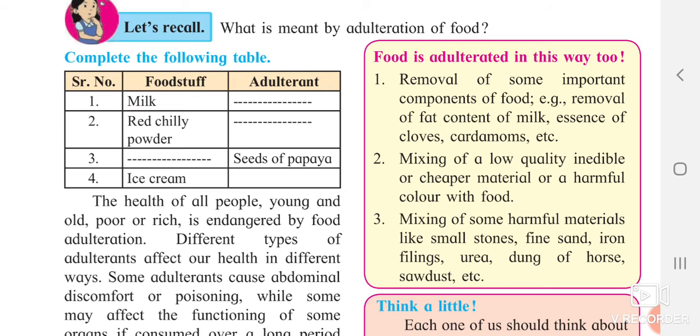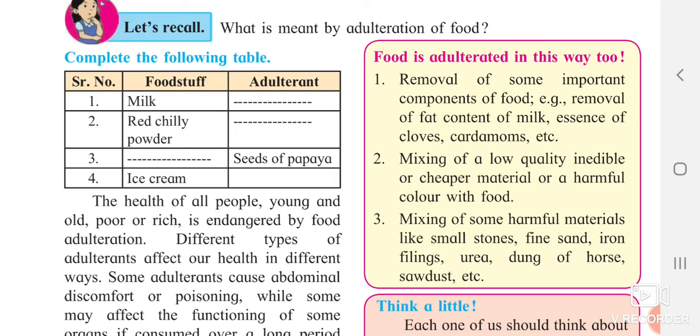For example, take milk that a person is delivering to you. Now he wants to deliver that milk to 4 houses. That milk is not sufficient for everyone. So what will he do? The owner of that milk will just add water into it. So that water is reducing its quality, and that is why this process is said to be adulteration.